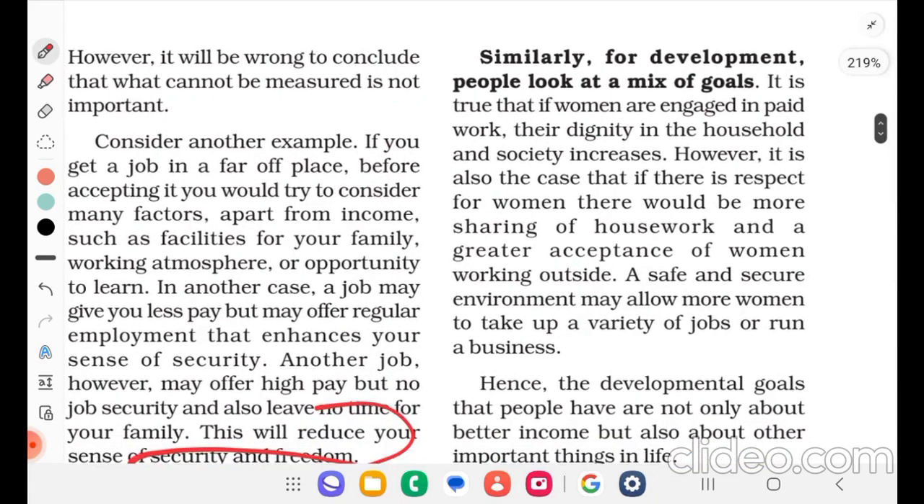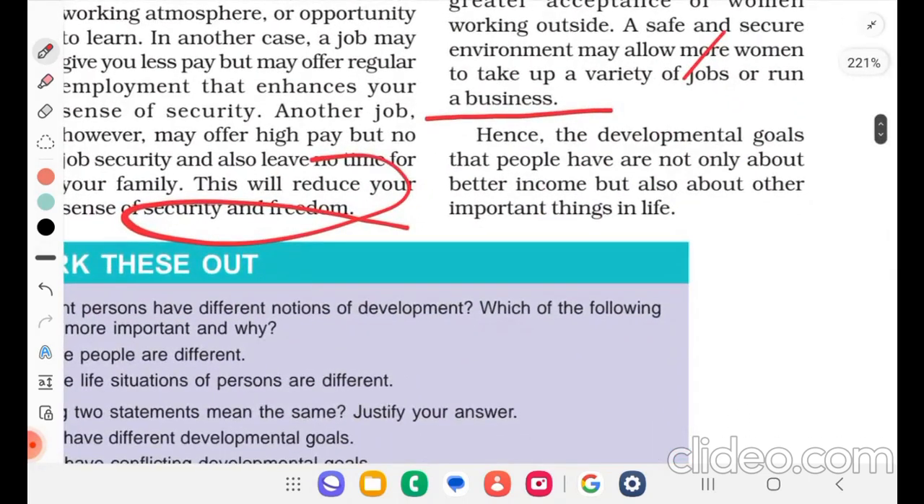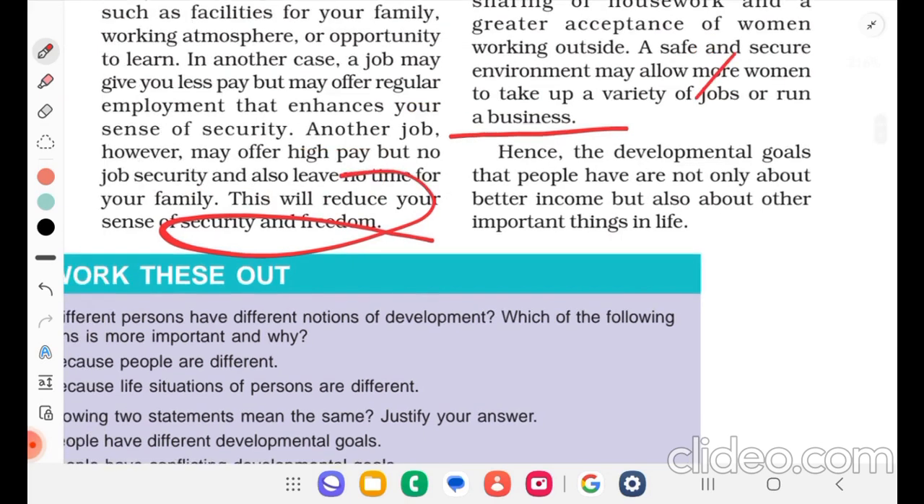Similarly, for development, people look at a mix of goals. It is true that if women are engaged in paid work, their dignity in the household and society increases. However, it is also the case that if there is respect for women, there would be more sharing of housework and a greater acceptance of women working outside. A safe and secure environment may allow more women to take up a variety of jobs or run businesses, right? So hence the developmental goals that people have are not only about better income but also about other important things like security, freedom, etc.